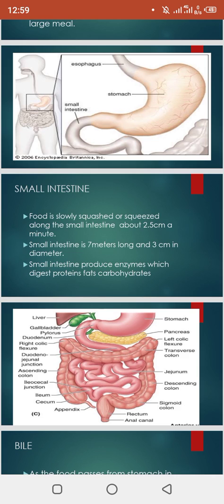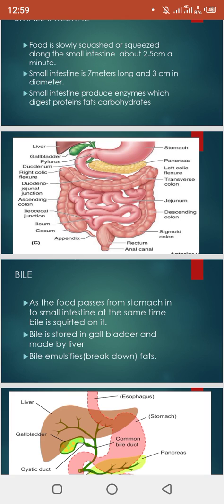The small intestine produces enzymes. At first, the small intestine produces an enzyme called lipase, which starts the breakdown of lipids into fatty acids and glycerol. Clear? You can see the whole digestive system in that picture: stomach, pancreas, gallbladder, small intestine, large intestine.